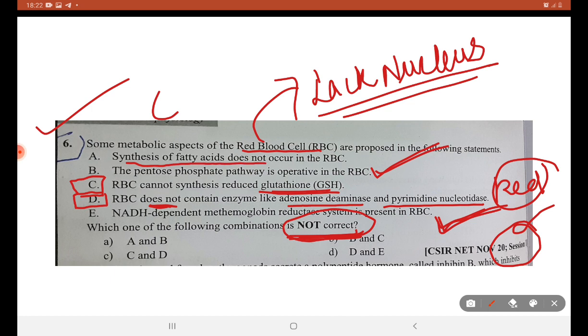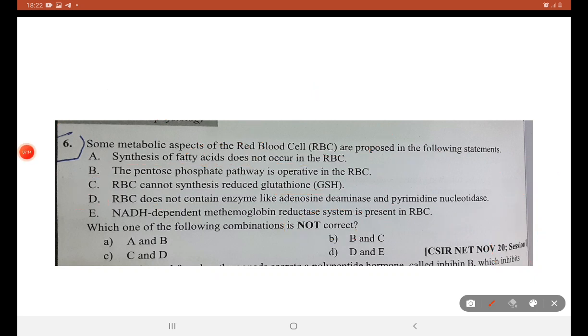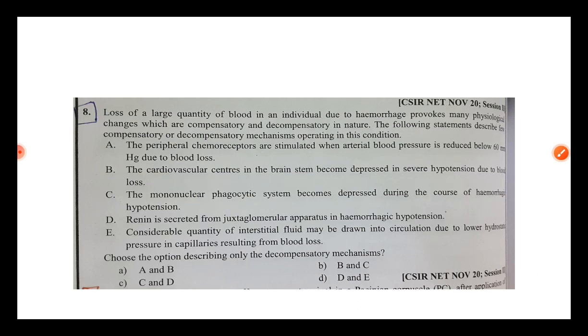Synthesis of fatty acids does not occur in RBC. No, we have a separate organelle for the synthesis of fatty acids. It does not occur in beta oxidation and fatty acid synthesis does not occur in RBC. This is also right. A correct, B correct and E correct. We are supposed to find the incorrect options. So C and D are the right answers. RBC cannot synthesize reduced glutathione. RBC does not contain the enzyme like adenosine deaminase or pyrimidine nucleotidase. C and D are the right answers.